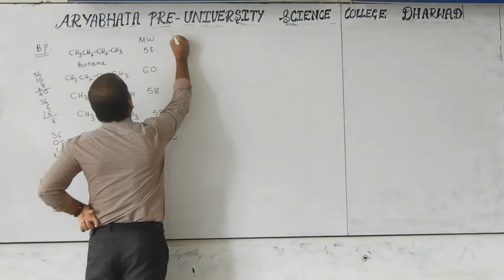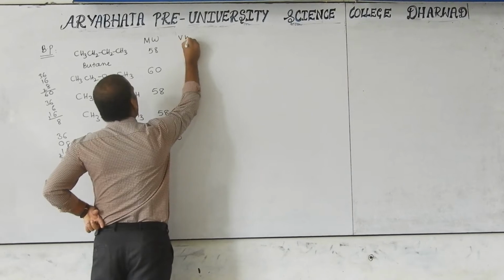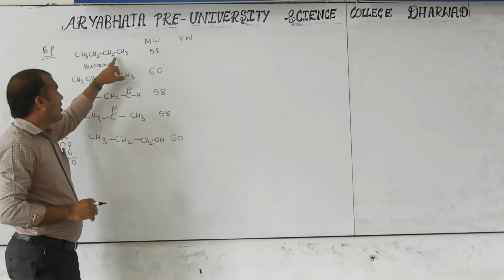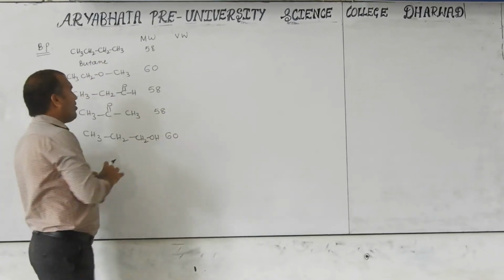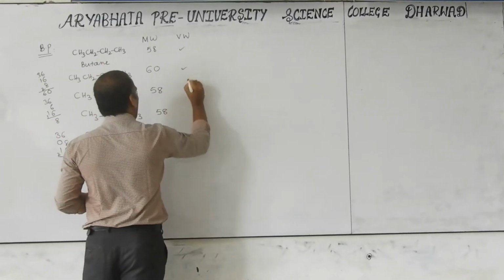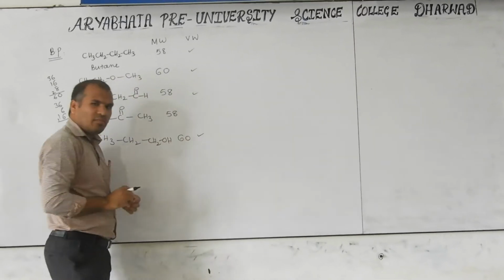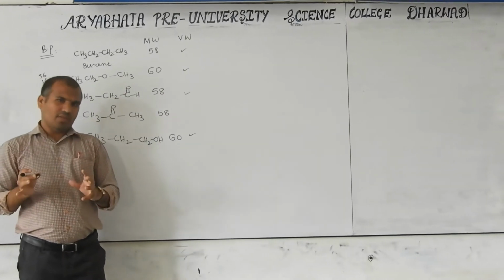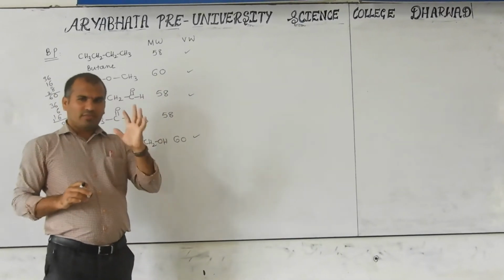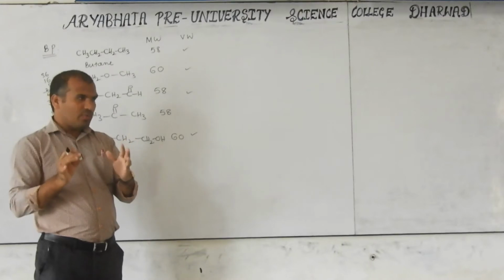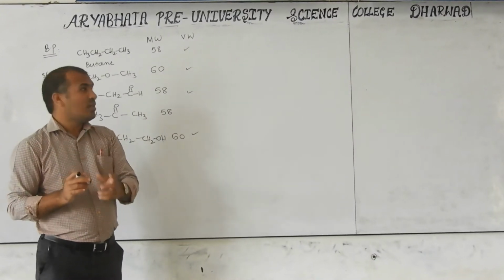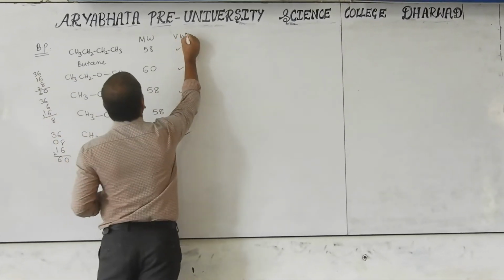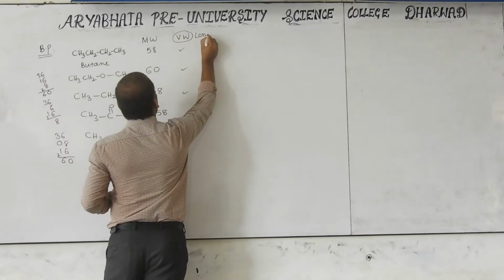We can go with the van der Waals forces. VW means van der Waals force. All are having van der Waals forces. But that is negligible. With the van der Waals force, we cannot immediately judge which has the higher boiling point, because it is the weakest force of all organic compounds. Van der Waals force is also called London force.